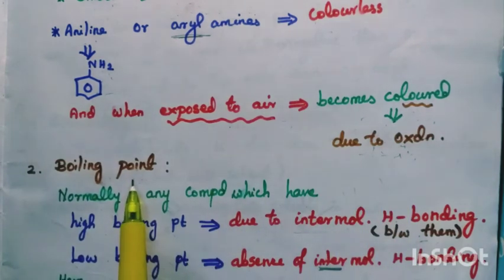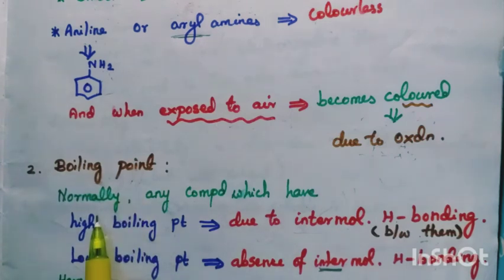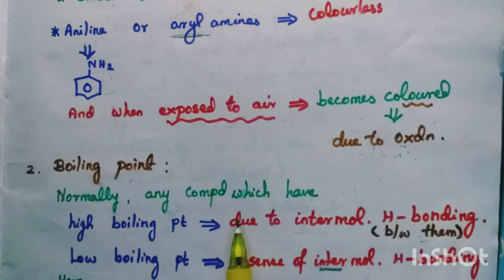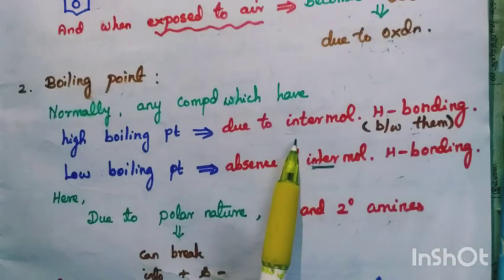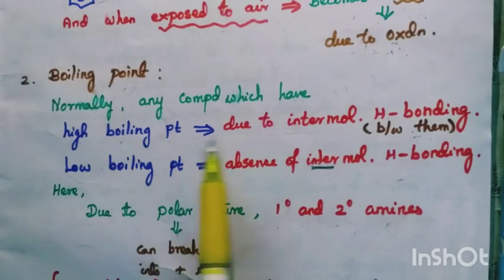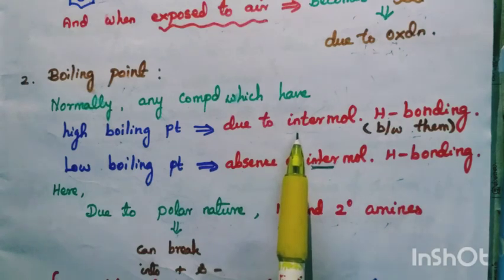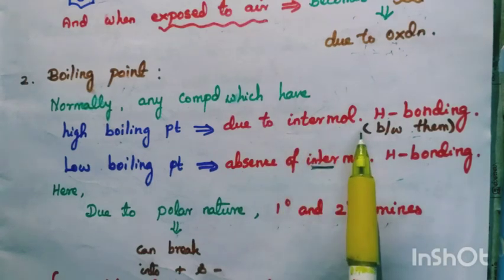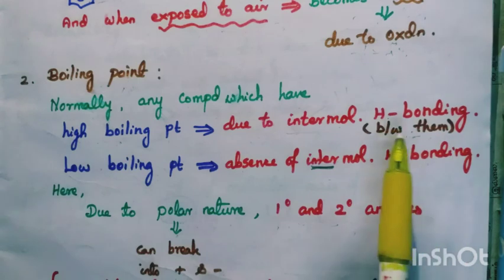Next we are going to see the next physical property, boiling point. Normally, whether a compound has low boiling point or high boiling point, we already discussed in alcohol and aldehyde, no? Why does a compound have a high boiling point? The main reason is intermolecular hydrogen bonding.